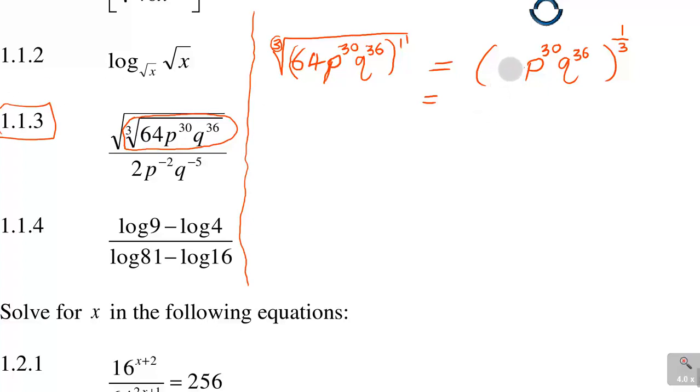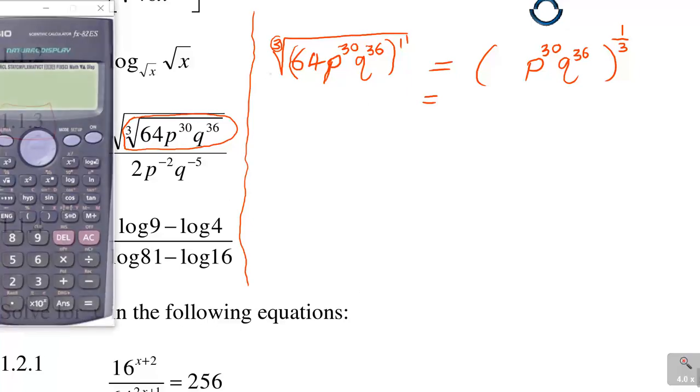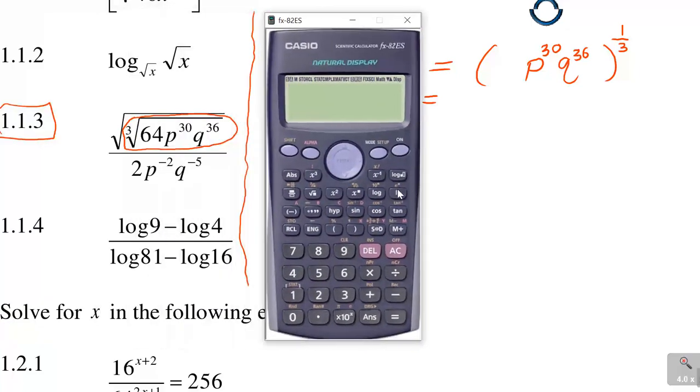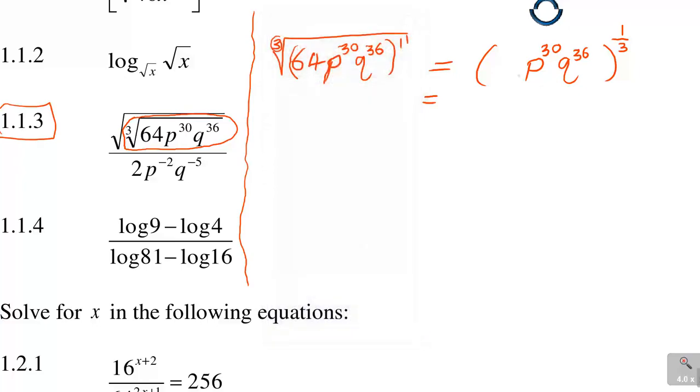You can deal with this 64 much quicker: use your calculator to see why they gave me 64. You need to know such numbers like 2, 8, 16, 36, 64. For example, 2 to the power of 5 is 32, and 2 to the power of 6 is 64. So this is actually 2 to the exponent 6.